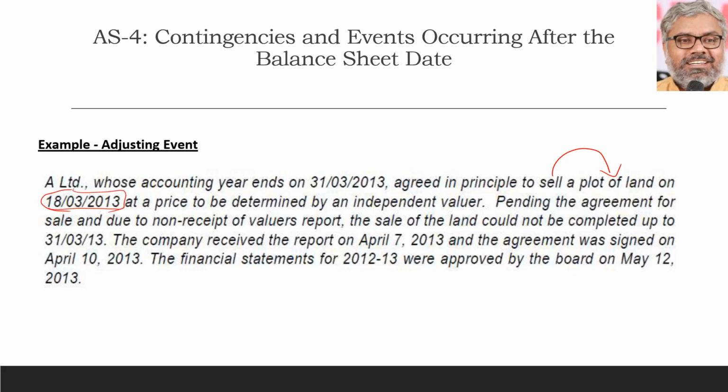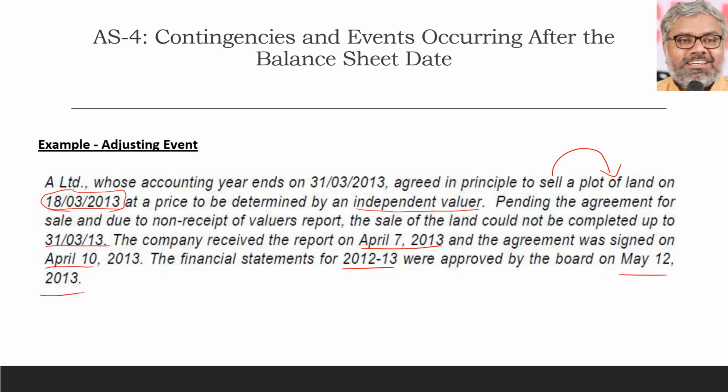But the point is, at what price that will be sold, we don't know. On the balance sheet date also, that will be determined by some independent valuer in future. Pending the agreement for sale and due to non-receipt of the valuer's report, the sale of land could not be completed up to 31st March 2013. Means the transaction did not happen till the balance sheet date. However, after the balance sheet date, the company received the report of the valuer on April 7th and the agreement was signed on April 10th. The financial statements for the year 12-13 were approved by the board on May 12th.